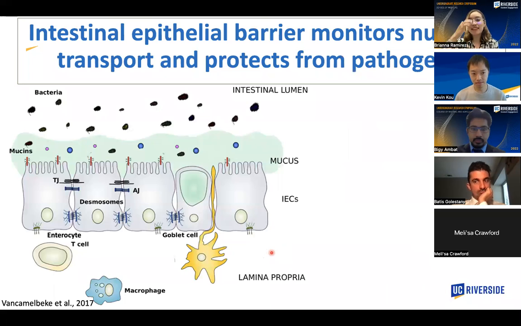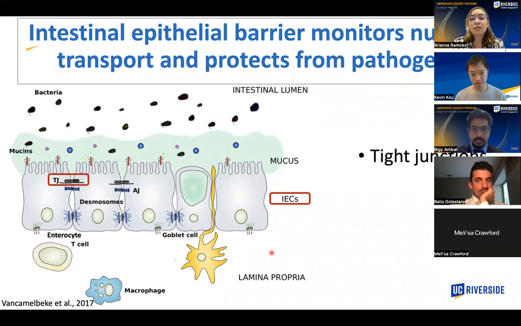With the gut in mind, I want to give a brief intro into a specific portion of the gut that I am interested in, which is the intestinal epithelial barrier. So to get started, you first have your intestinal epithelial cells, which are your physical barrier in your gut. Within your physical barrier, you have tight junctions. These tight junctions regulate the pathway molecules from your intestinal lumen, where your poop passes through, into your cells.